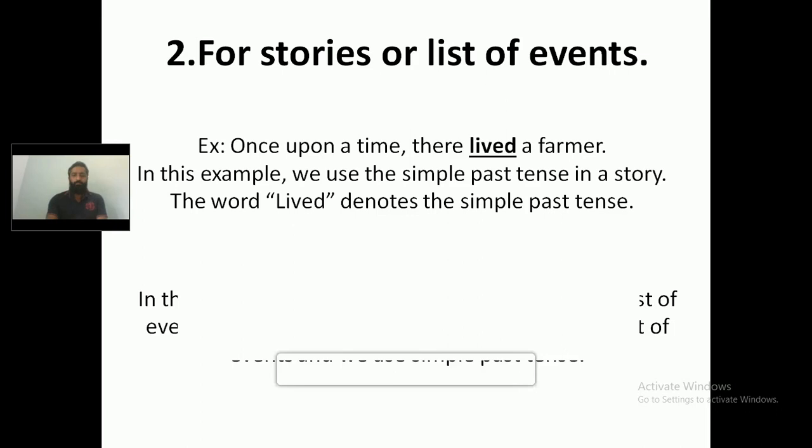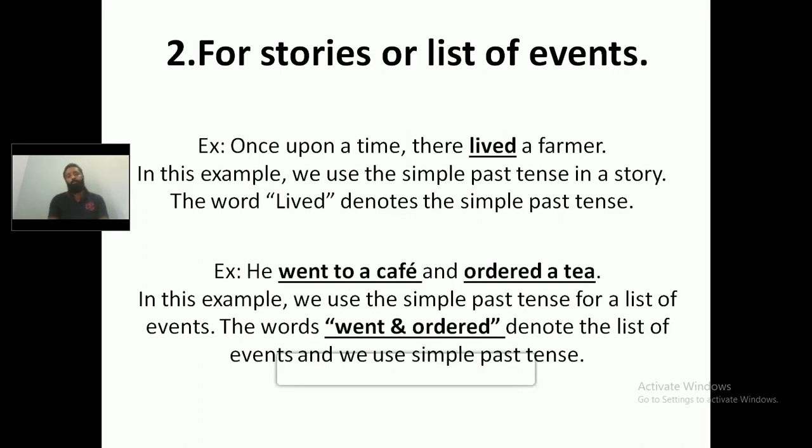For another example, he went to a cafe and ordered a tea. In this particular example, there are two events that have happened: going to a cafe and ordering a tea. So there is a list of events which are denoted by the simple past tense. Went to a cafe, ordered a tea. These two events are denoted by the simple past tense. I hope it is clear for you. If you have the habit of listening to stories from your grandparents, it will be easy for you to understand.